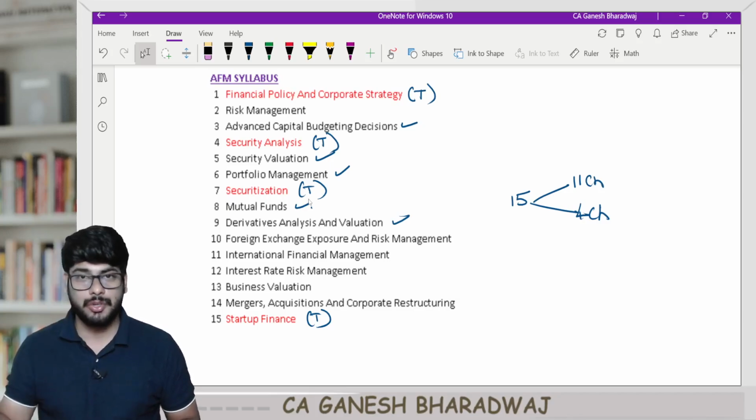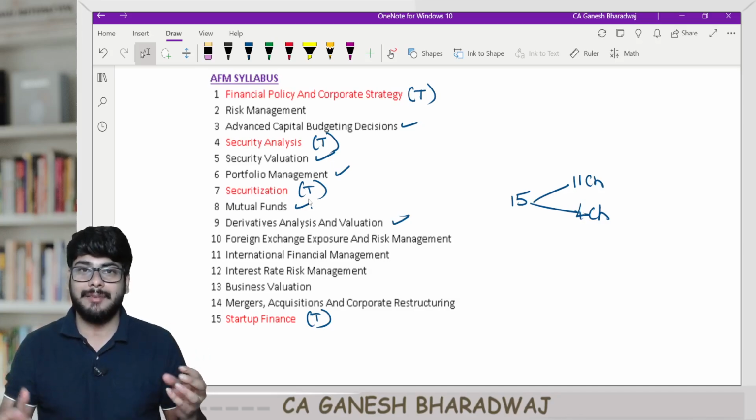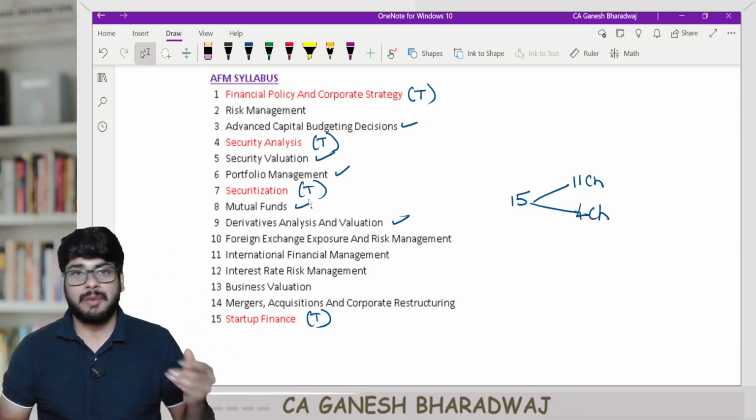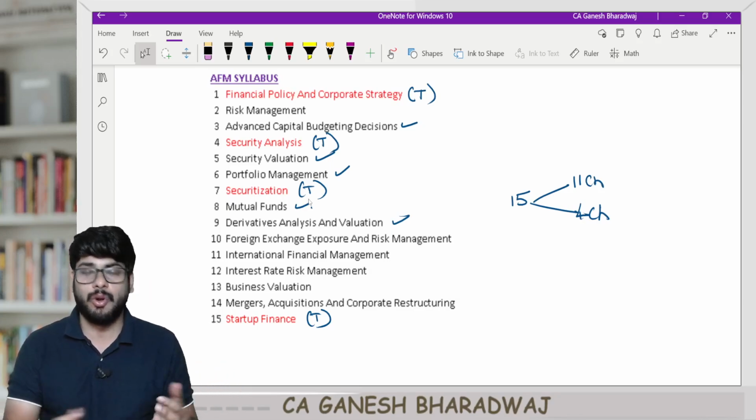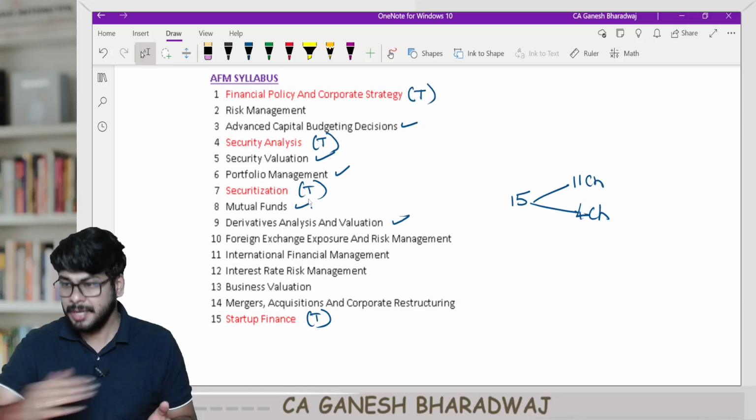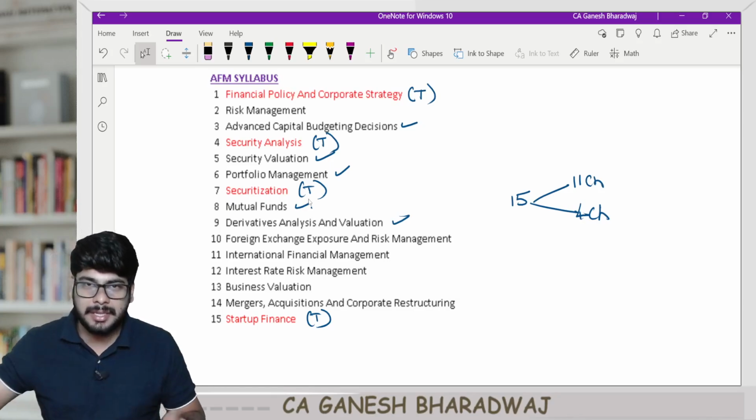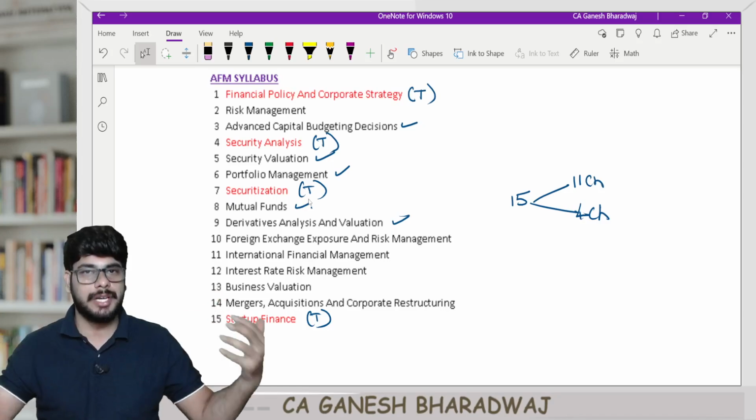What do you mean by units in a mutual fund? And how do you arrive at something called net asset value? What do you mean by an entry load, an exit load? What do you mean by an annual expense ratio? There are so many technicalities to it. From scratch, we will start and build on these areas.